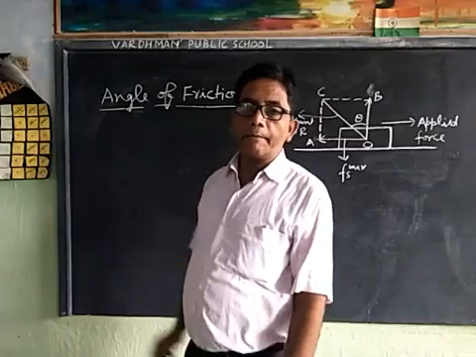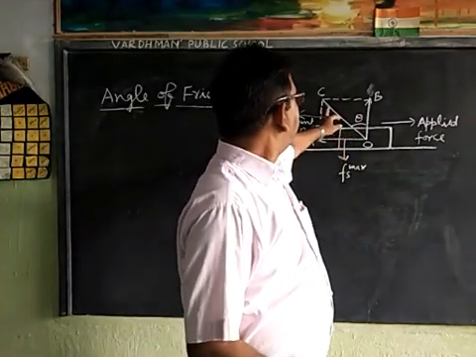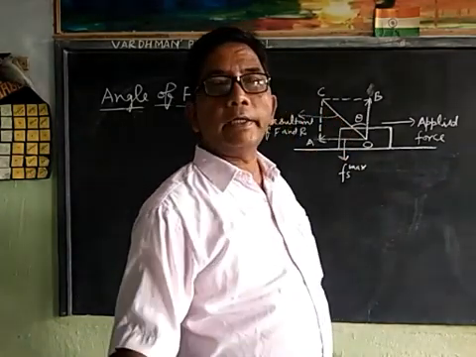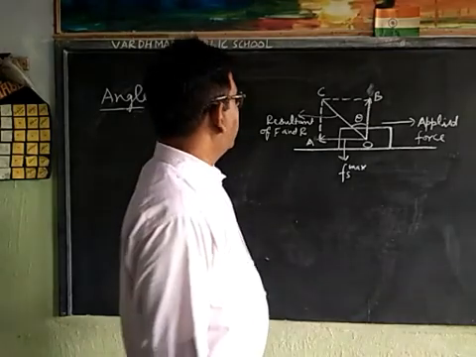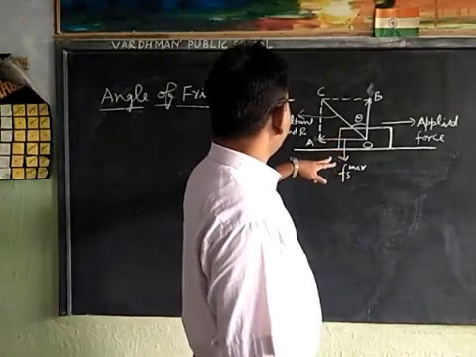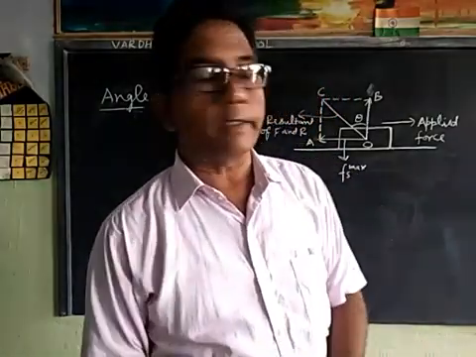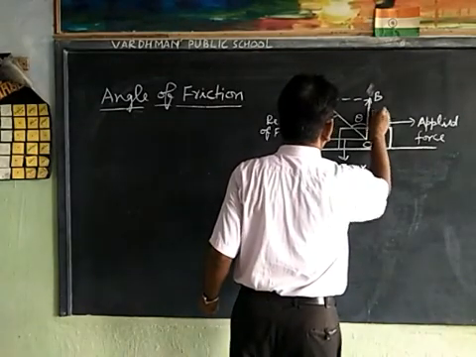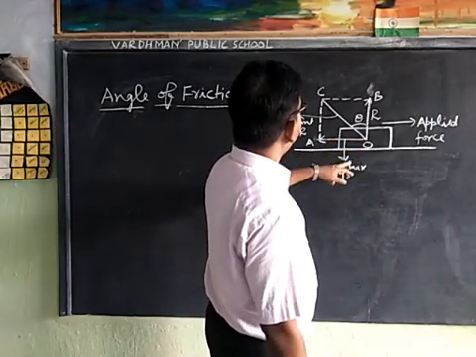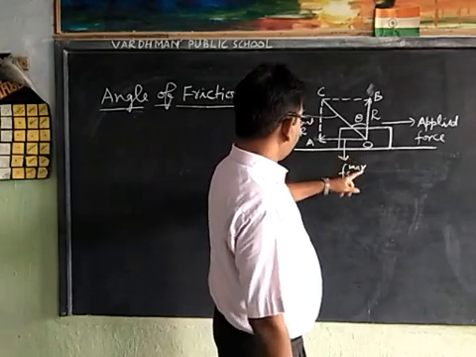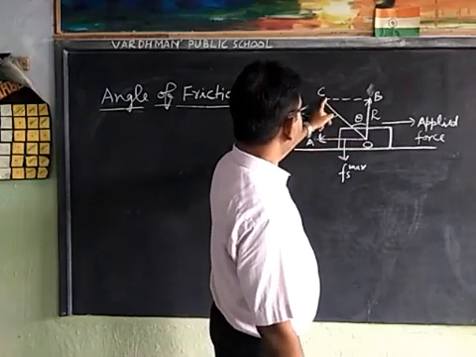Now what is angle of friction? This is normal reaction and this is limiting friction. First of all, the resultant of limiting friction and normal reaction is this OC.